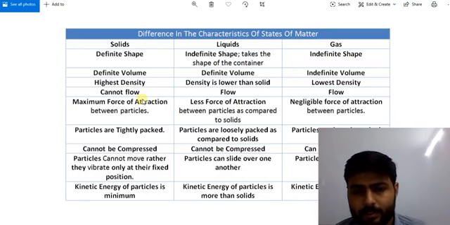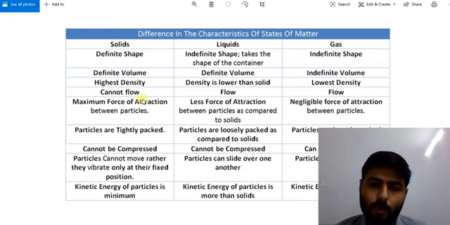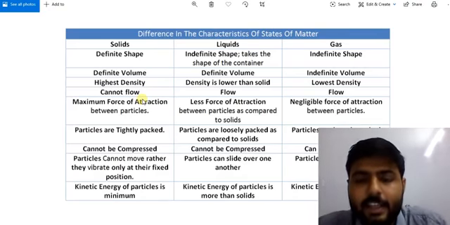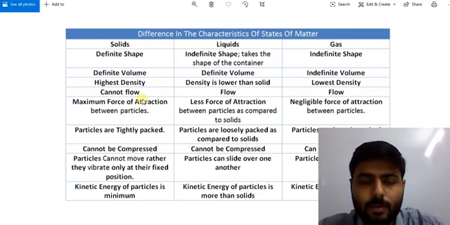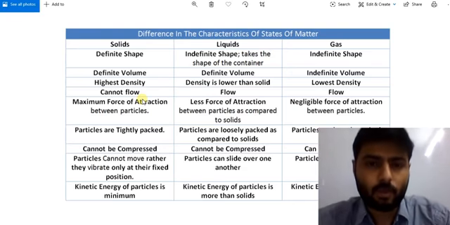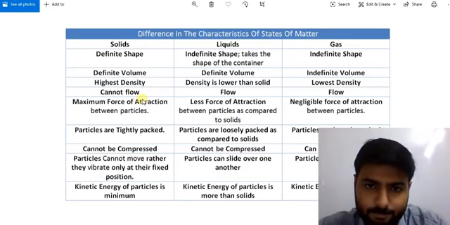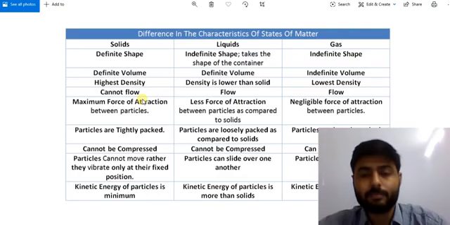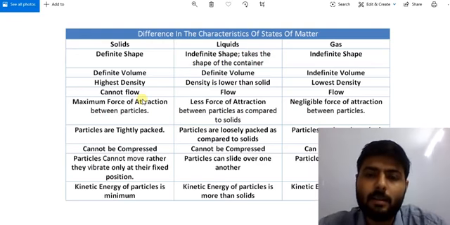By this statement, you can understand why gases can flow very easily compared to liquid also, because there is negligible force of attraction between particles. So gases can flow easily, expand easily, and be compressed easily due to less attraction force, or we can say negligible attraction force between particles.